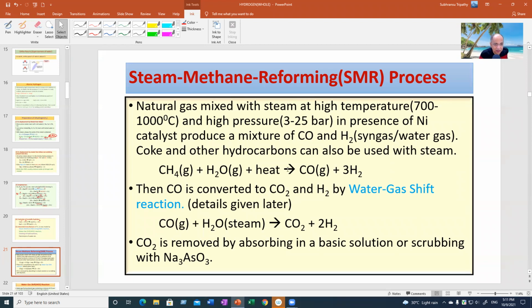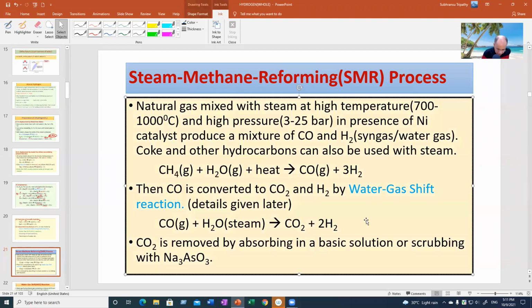This is water gas, syngas or water gas. Not in the ratio 1:1, but 1:3. So that is shifted to carbon dioxide. So what happens? This syngas is mixed with extra steam and with some catalyst. I'll tell you later what catalyst you will be using. It is detailed later, to convert all the carbon monoxide to carbon dioxide and hydrogen.